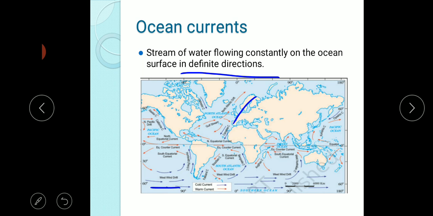The areas where warm and cold currents meet also experience foggy weather, making navigation difficult. This place is best for fishing, but it experiences foggy weather and is difficult for navigation.